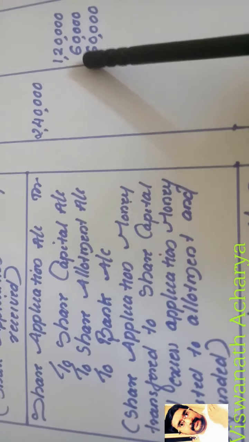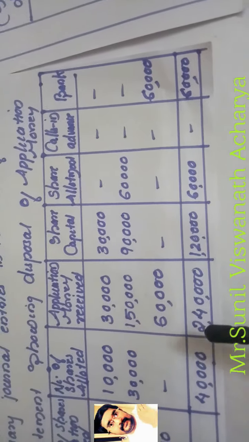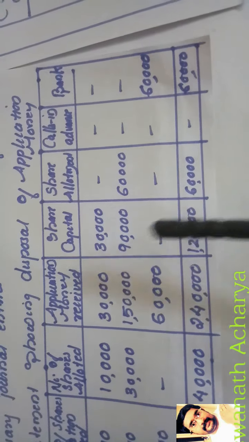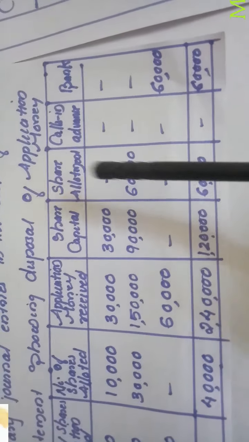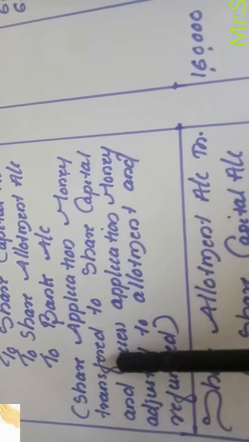Excess money we adjusted to allotment 60,000. Refund money is 60,000, that you got from the working note. Okay, 2,40,000 application, 1,20,000 will go to share capital, 60,000 will adjust to allotment, and refund will be 60,000. So that we have to post here. The narration: share application money transferred to share capital and excess application money adjusted to allotment and refunded.